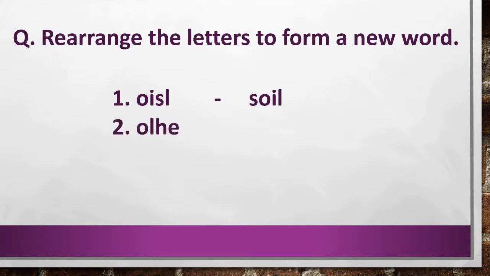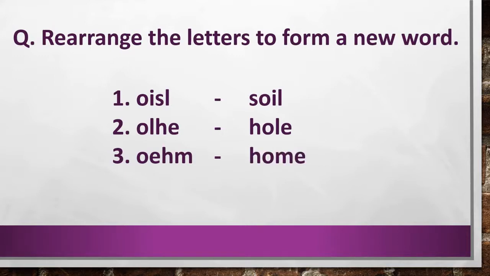Second one, O-L-H-E. So, we can make H-O-L-E. Third one, O-E-H-M. We can make H-O-M-E. Next one, S-D-G-I.